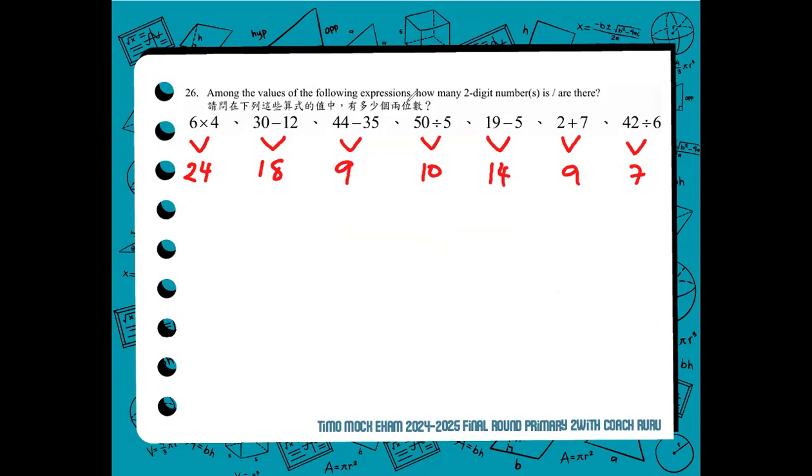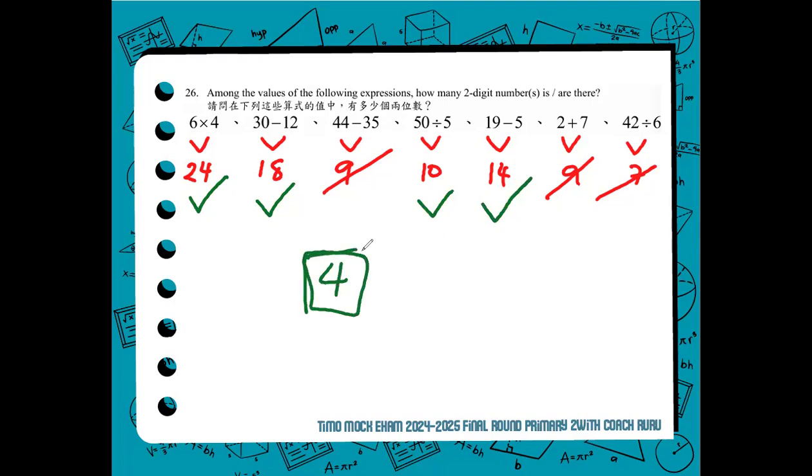But we are only asked of how many two-digit numbers is or are there. So we scratch 9, 9, and 7, and we're left with 24, 18, 10, and 14. And there are 4 of them that are two-digit numbers. 4 values that are 2 digits.